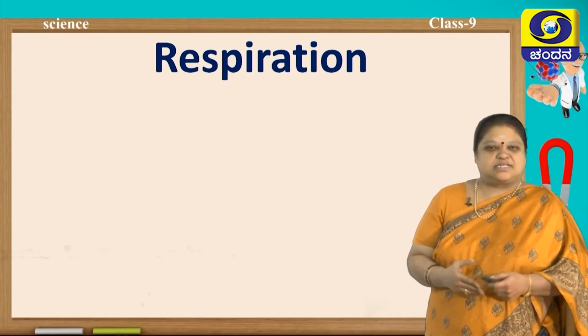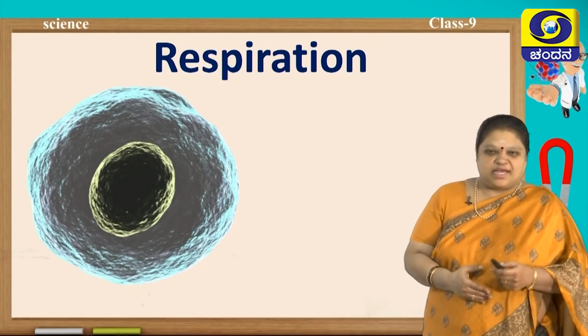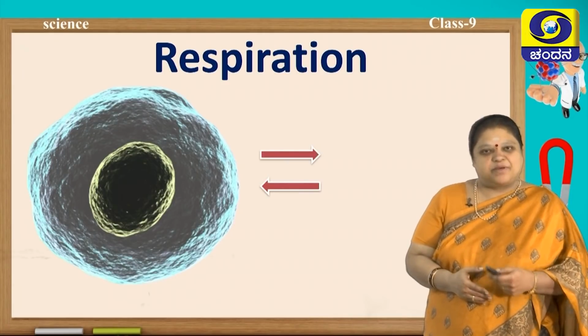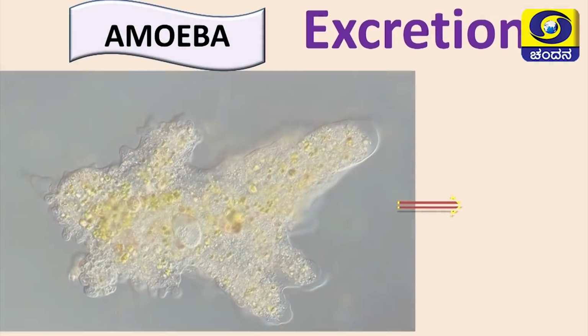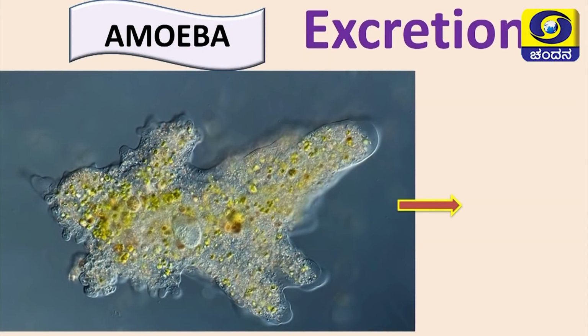Next, you also see that respiration, a single cell, by a simple process of diffusion, the oxygen and carbon dioxide, that is the exchange of gases, will take place. You also see that amoeba is capable of excreting the waste materials again by this simple process called diffusion.